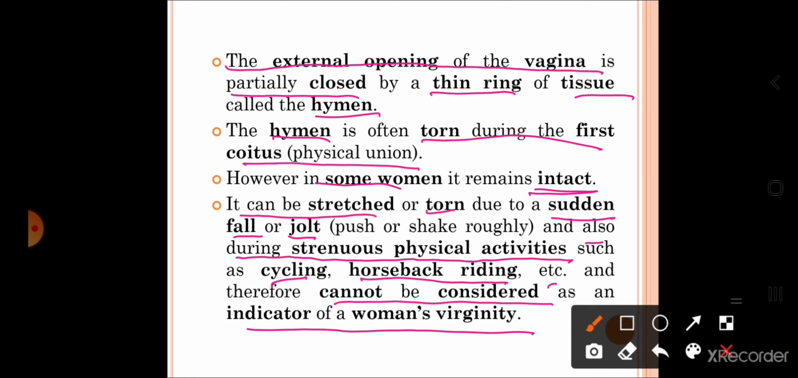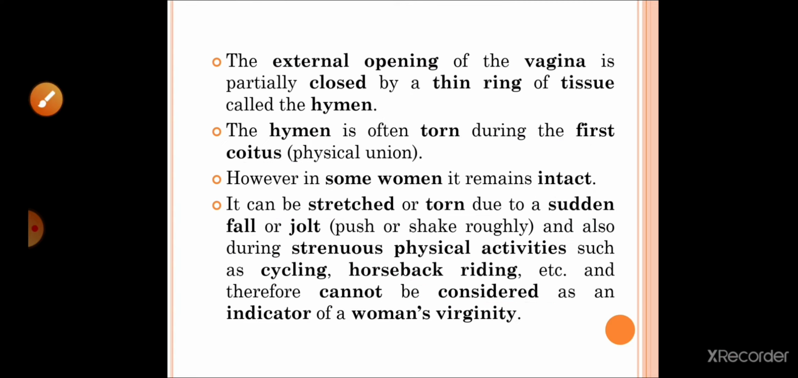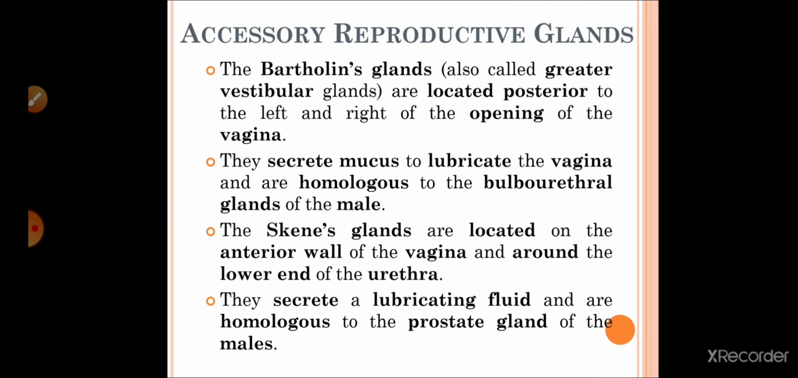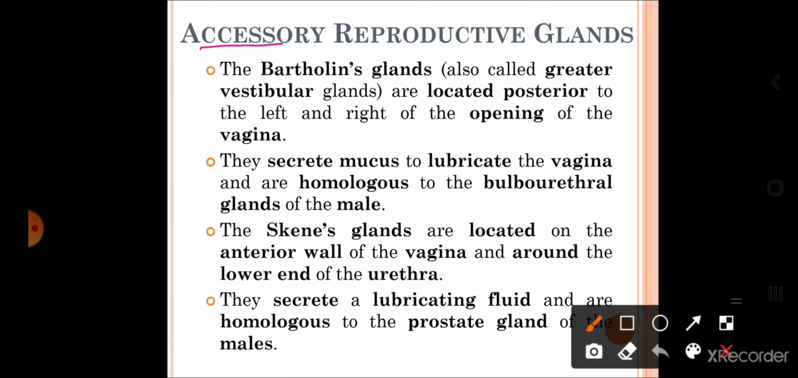Hymen normally is torn during the first copulation, but it should not be thought that it is the indicator of a woman's virginity. The reason is it can also be broken due to certain other activities like cycling, horse riding, etc. too. Clear? Now, the accessory reproductive glands of the female.